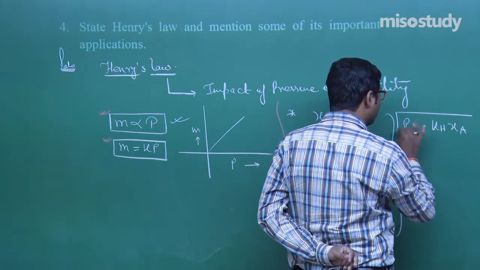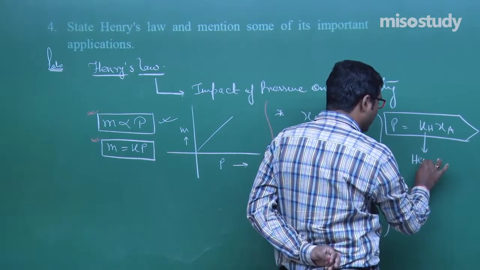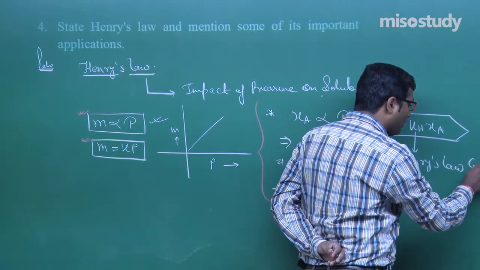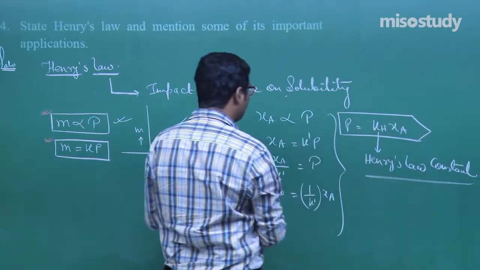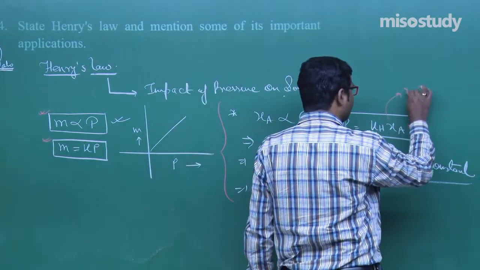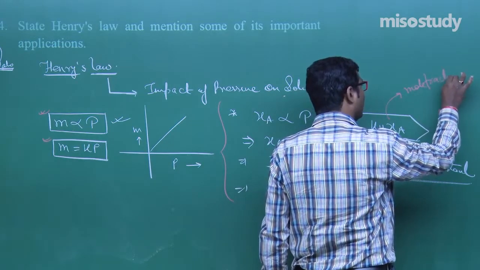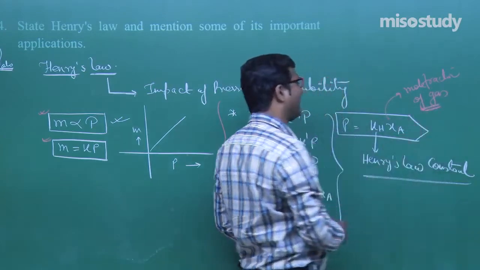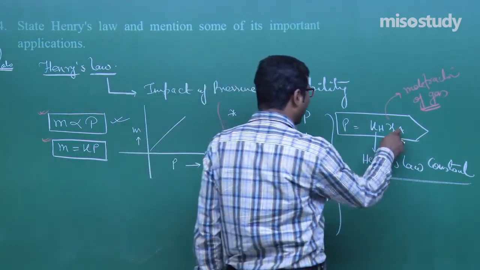What is KH? KH is, as we know, Henry's law constant. Clear? And the solubility in terms of the mole fraction of gas, XA, is equal to Na upon Na plus Nb. That is not XA, that is chi A, chi B.